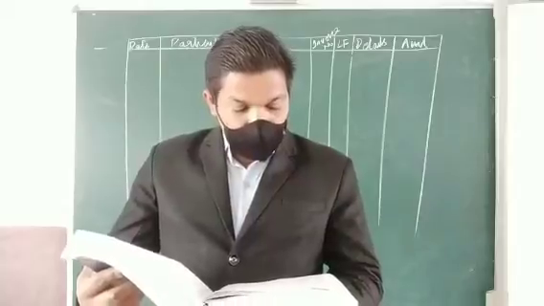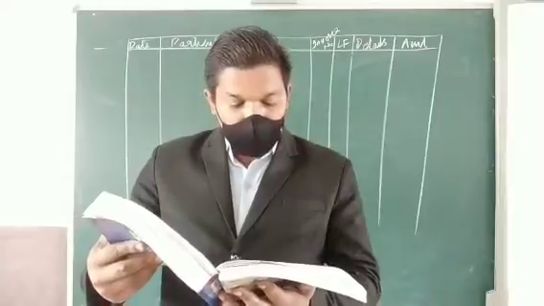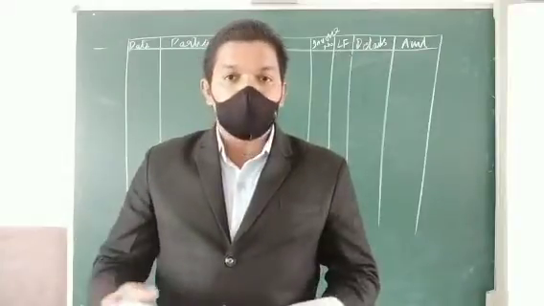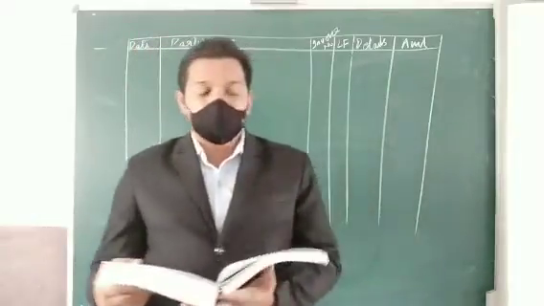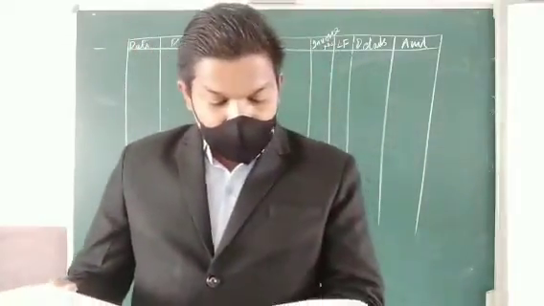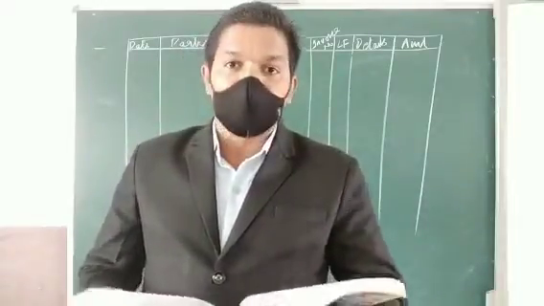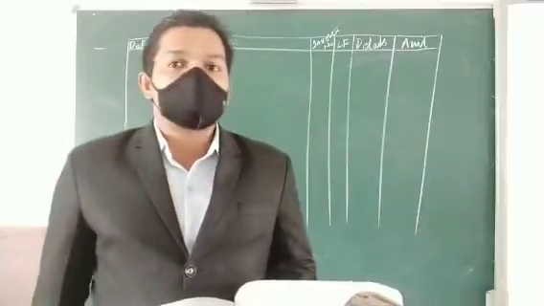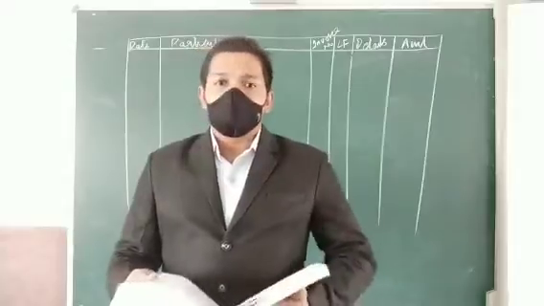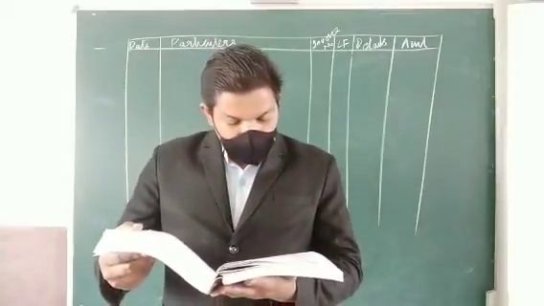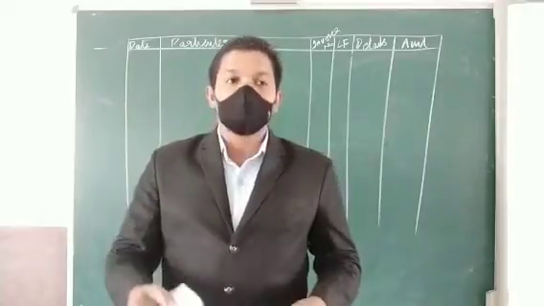Next we have to study the features of a sales book. It records only credit sales of goods in which the business is involved for trading. We have already studied this one. So it involves only the credit sales. And it ignores the cash sales of goods in which the business is involved for trading, since they are recorded in the cash book. So we don't include cash sales in this book because they are already entered in the cash book. And it records only the net amount from invoices that have been issued to the customers. So only the net amount.